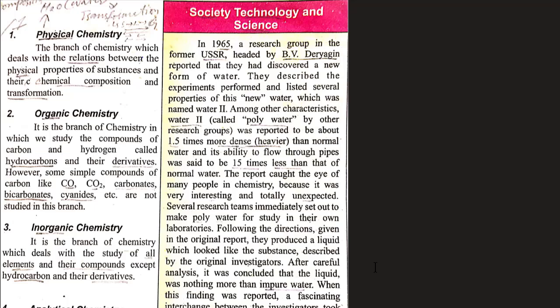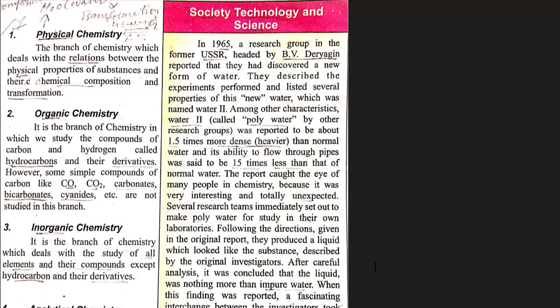There are some chemical composition and transformation. For example, if you mix salt and water, they'll mix easily, but if you mix sugar and water, it won't mix easily unless you heat the solution. Now these are certain properties. They relate to the chemical composition of substances.